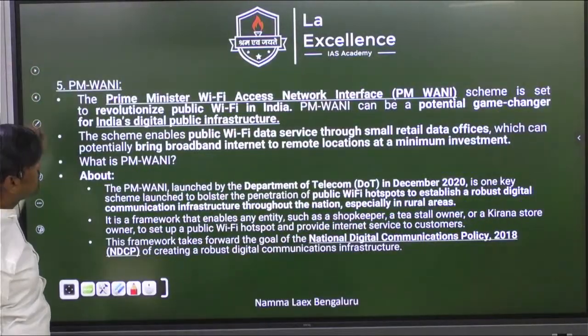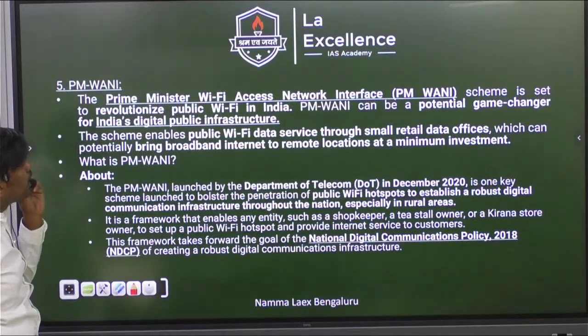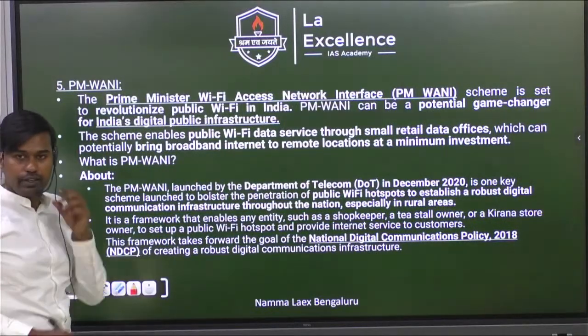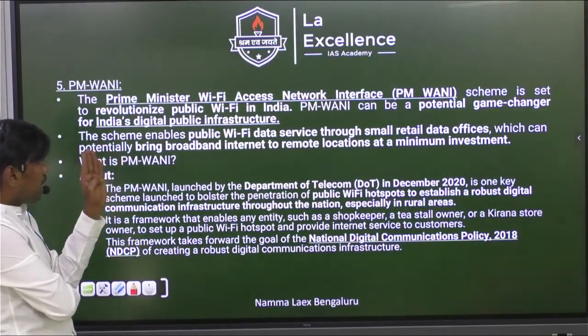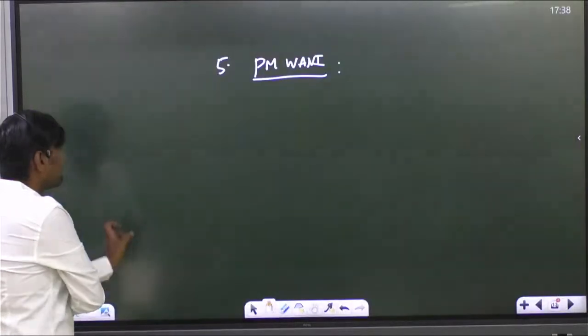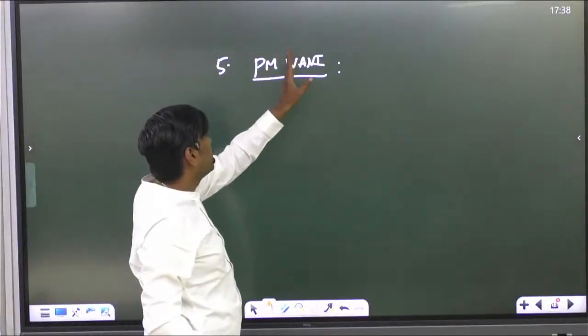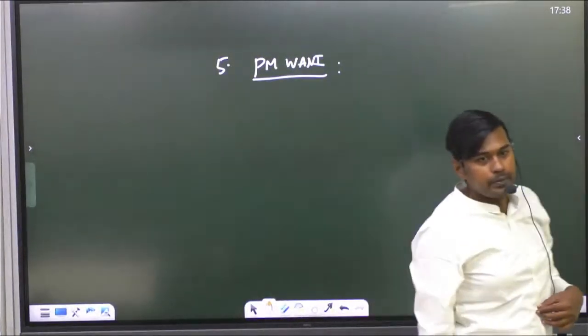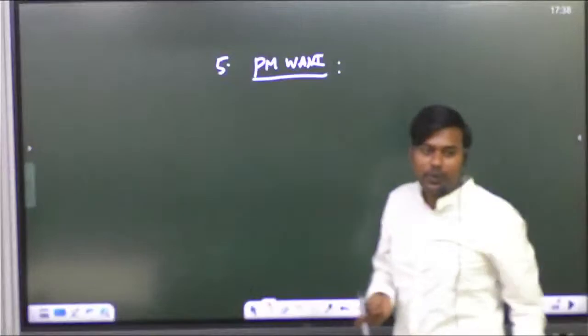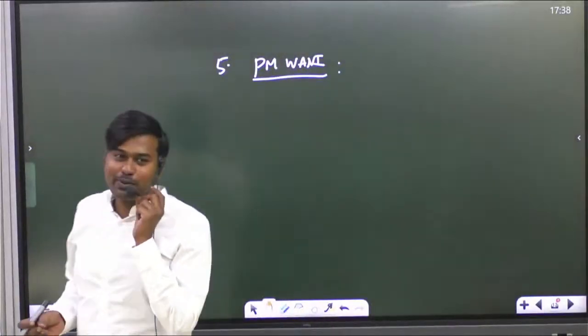Yes, see here, what is that? Prime Minister's Wi-Fi Access Network Interface, not initiative, interface. PM WANI means PM Wi-Fi Access Network Interface. Clear? That is not what they are going to ask you. They might ask these kinds of small silly things in banking exams, SSC exams. When it comes to UPSC, they will not ask these small things.